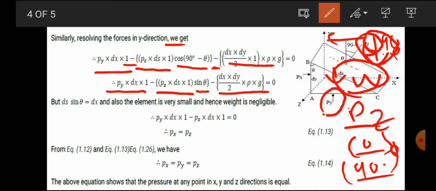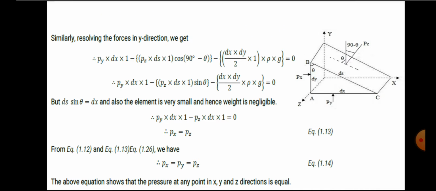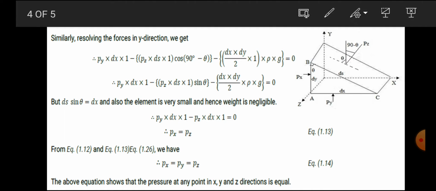Now, similar to before, where we considered dy is equal to ds cos theta, here we have to consider dx is equal to ds sin theta. How is it considered? We consider that the BC plane is vertical.